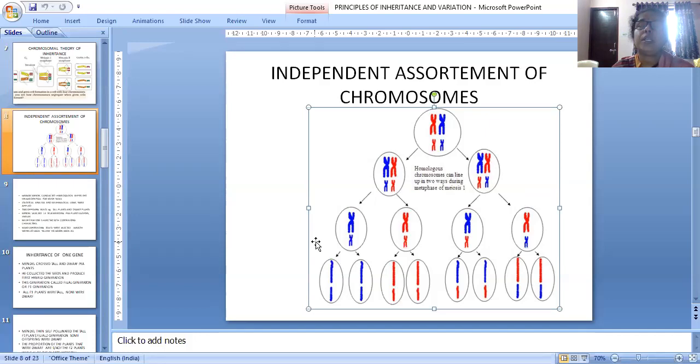So from the two, blue is separated and red is separated. Understood? Here blue is separated, and here red is separated. Then red is separated in such a way, and here blue and red combine. In any way, it can be combined. Here red and blue will be combined. So is this independent assortment of chromosomes understood, or do you have any difficulty?